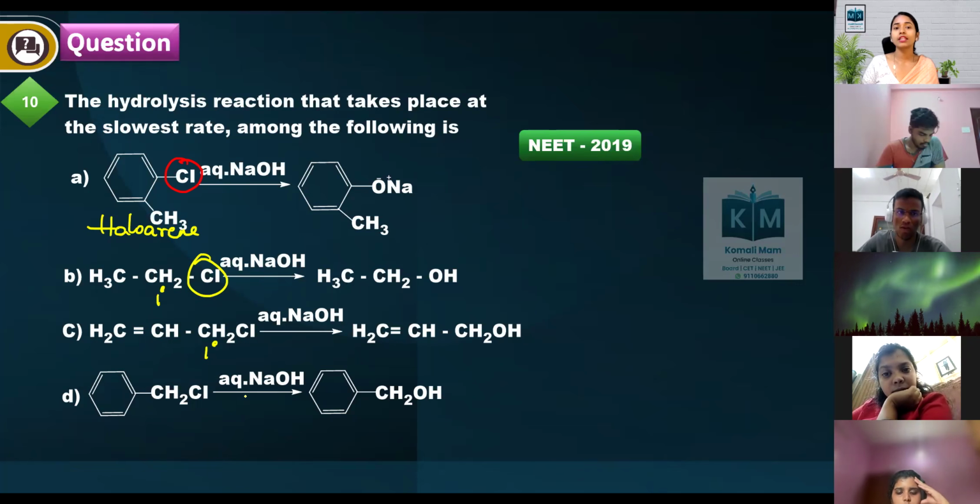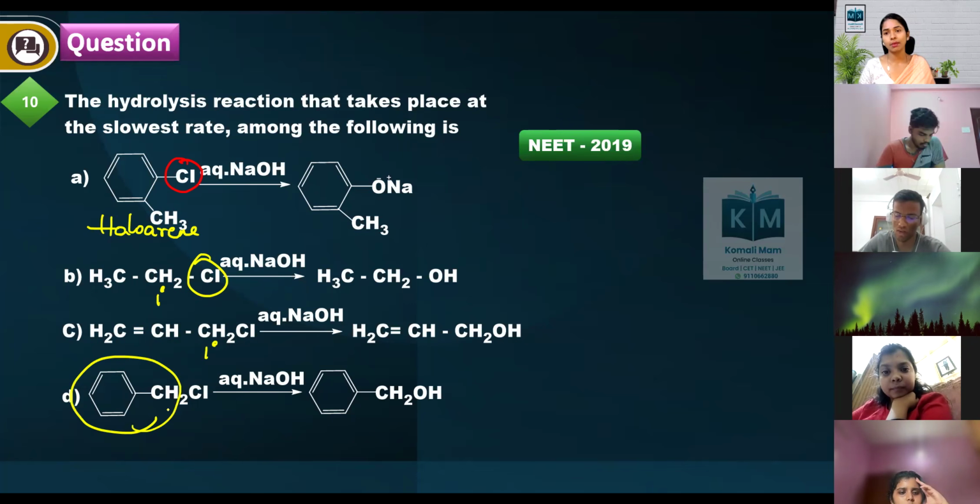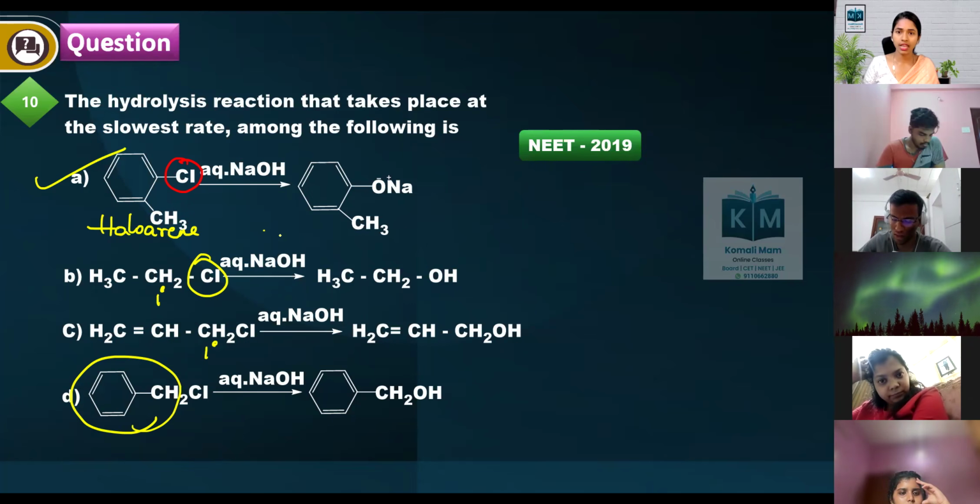Here chlorine is connected to the primary carbon. Here it is connected to the benzyl carbon. In all this, we know that haloarenes are less reactive towards SN1 or SN2 type of reactions. So the first option is the slowest reaction towards nucleophilic substitution.